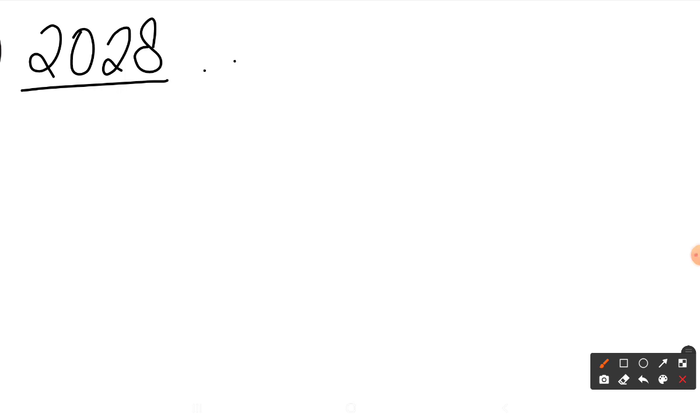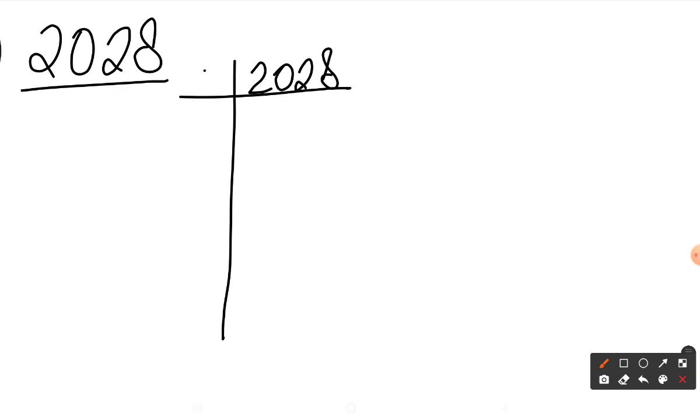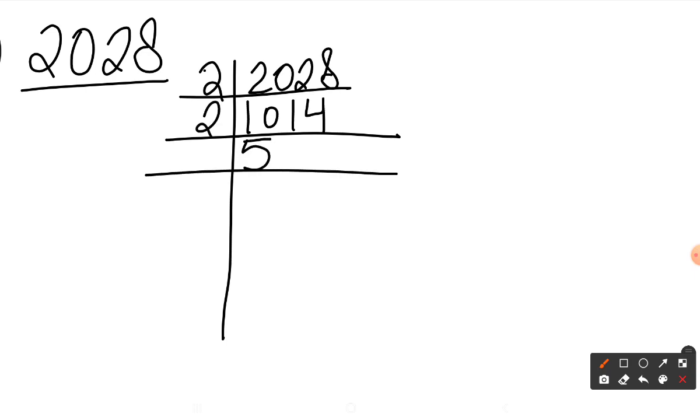Again, I'm going to divide it into its prime factors. So I'll divide by 2, 1014. Again by 2, I'll get 507. Now if I add up 5 and 7, I'll get 12. That means it's divisible by 3. So I'll go with 1, then 6, and then 9.